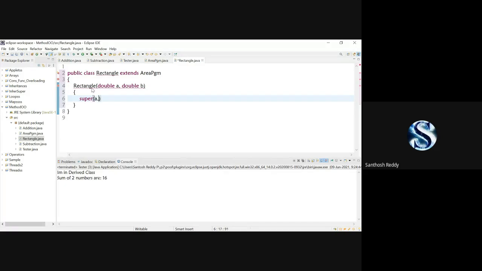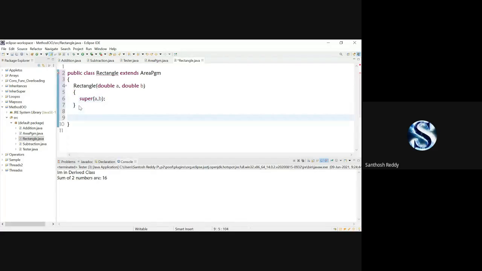Super A comma B. Why have I written super A comma B in this sense? Obviously in the parent class we have a constructor. So in the child class also, we must make use of a parameterized constructor. So I have made use of it. Okay, now it is done.